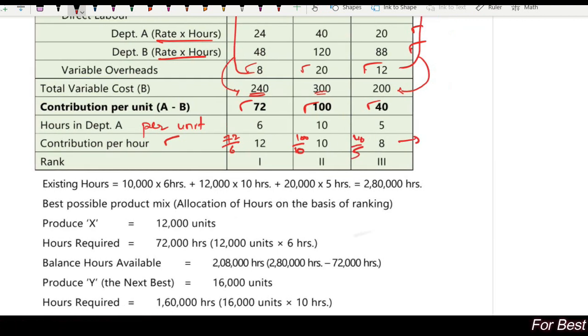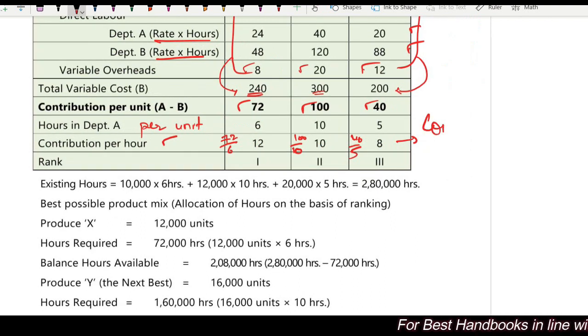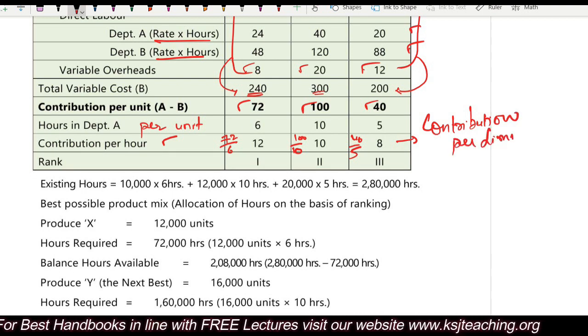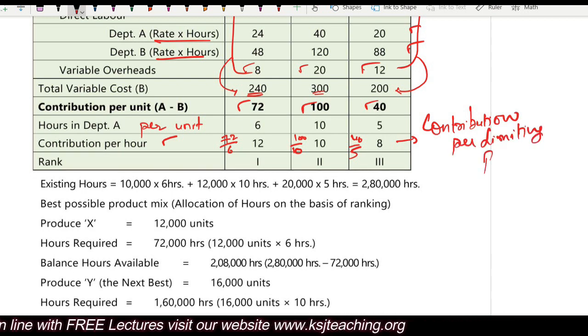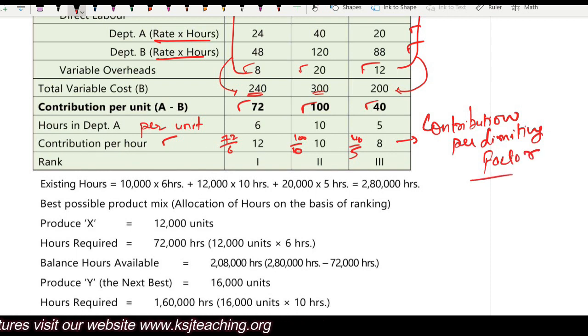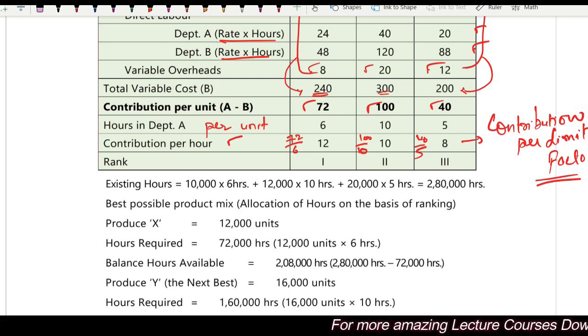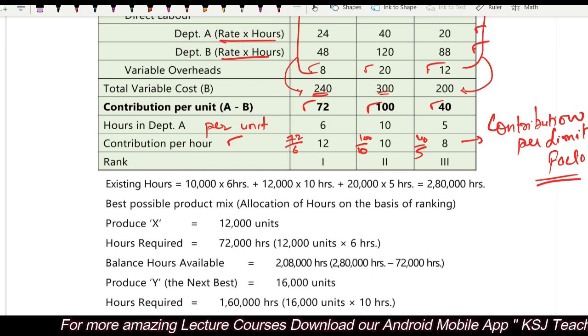This is my contribution per limiting factor. Now on this basis, that per hour contribution, which product is giving me the best per hour contribution? Ours is a limiting factor. So on the basis of per hour, which is the product that is giving me the best contribution?